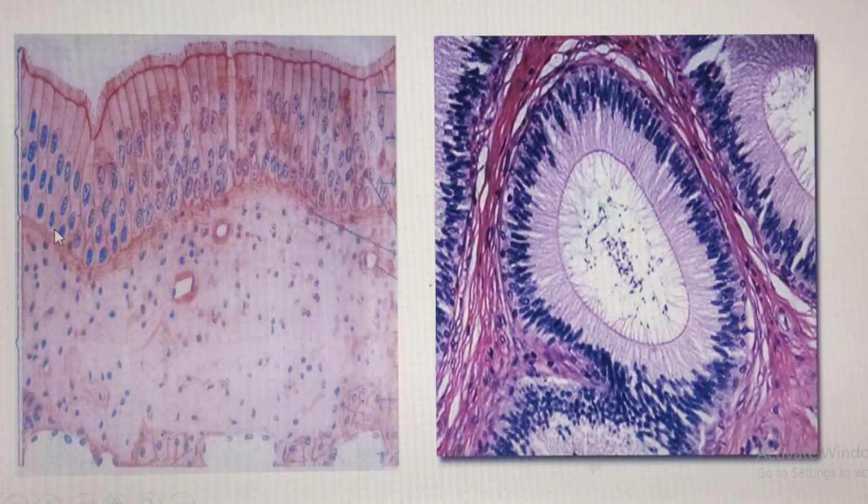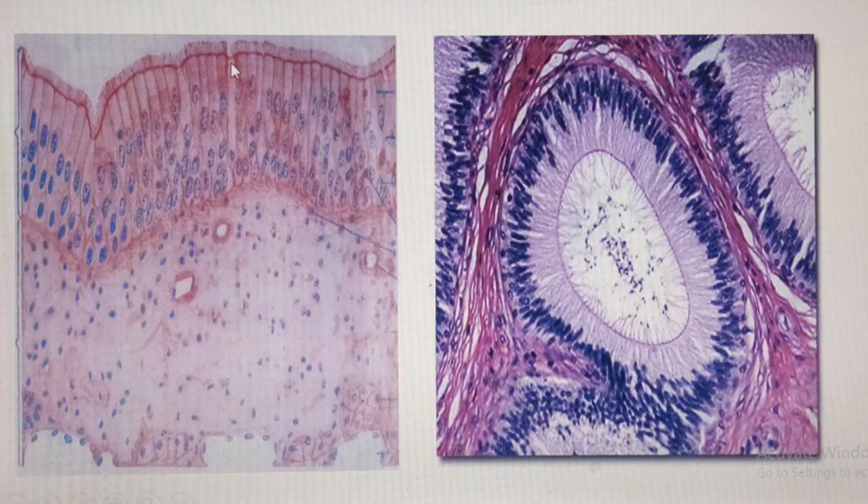Now, they may bear what we call cell surface modifications, like cilia, like stereocilia. So cell surface modifications can be seen with pseudostratified columnar epithelium. But frequently we tend to see that these cells will be associated with a unicellular gland that we find over here, which we call the goblet cell. Now this goblet cell will secrete mucinous substance, which will of course combine with water to form mucus.